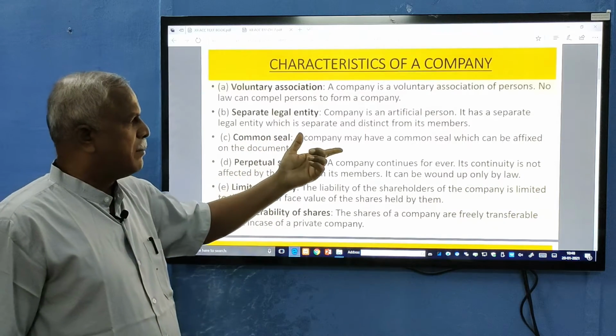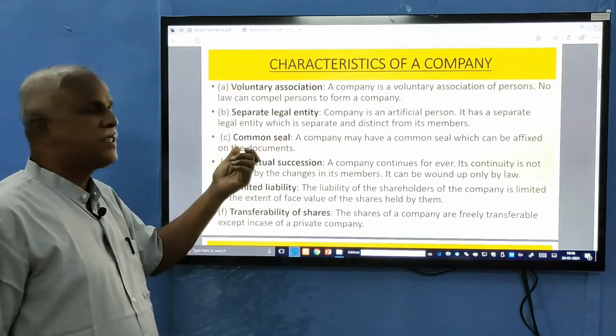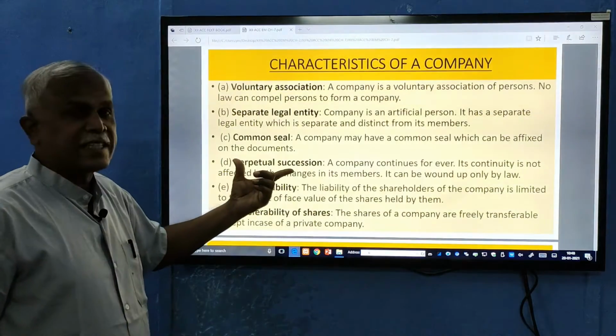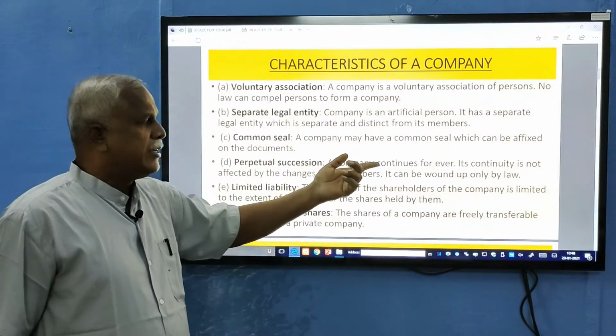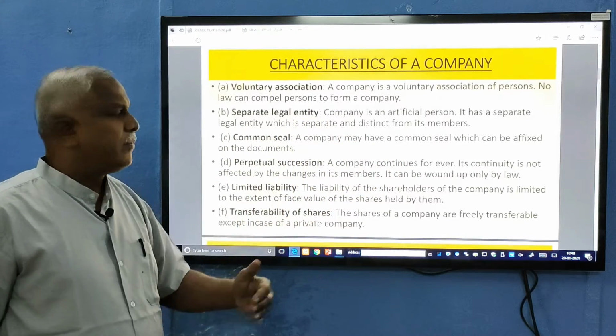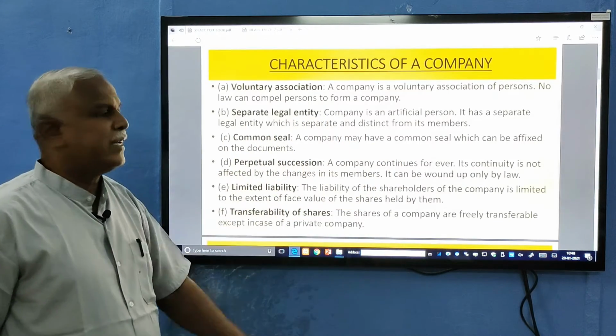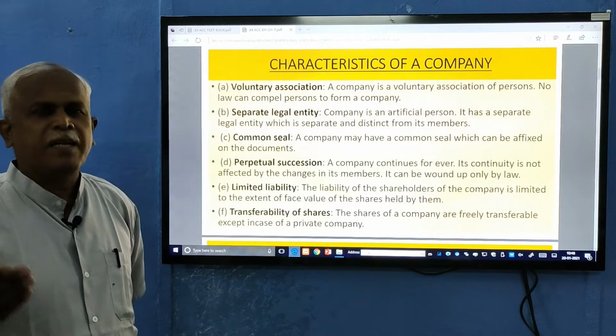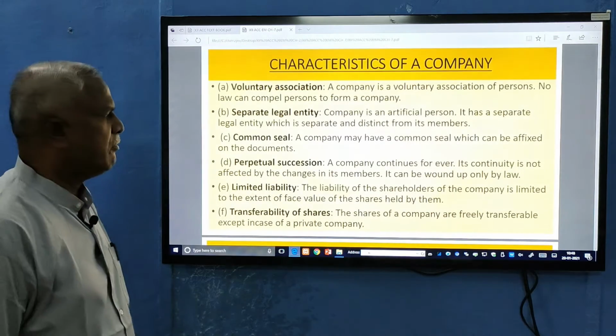Common seal: a company may have a common seal which can be affixed on its documents. Perpetual succession: it continues forever, it has a long life. Its continuity is not affected by changes in the life of the members or composition. Members may come and go, but the company goes on forever.